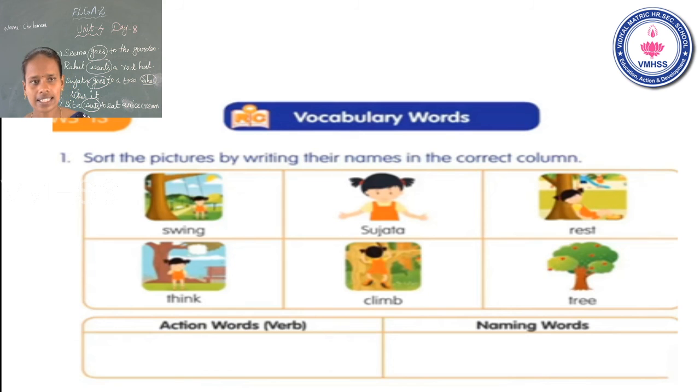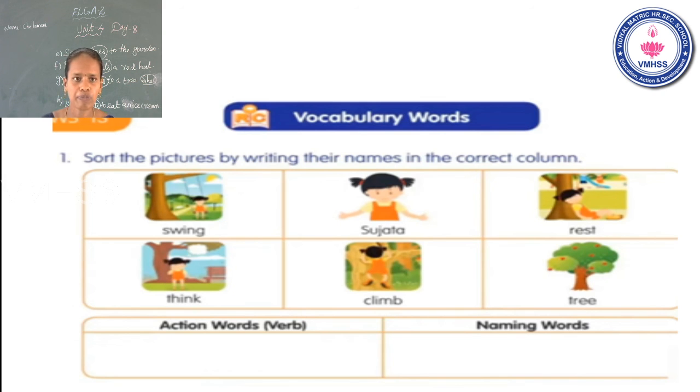Next, rest. This is naming word or action word? Rest, taking a rest, that is action word. You have to write in the action word column. Next, think. This is action word or naming word? Think, that is action word. So you have to write in the action word box.